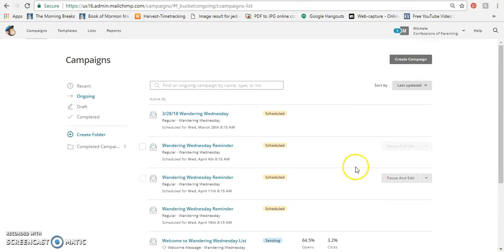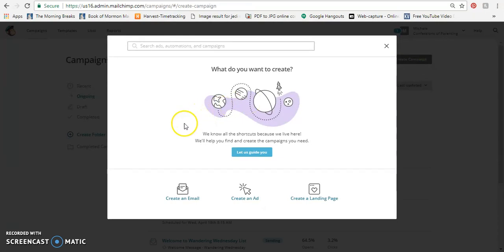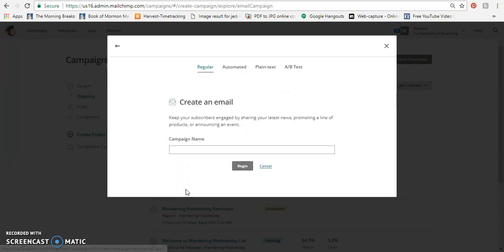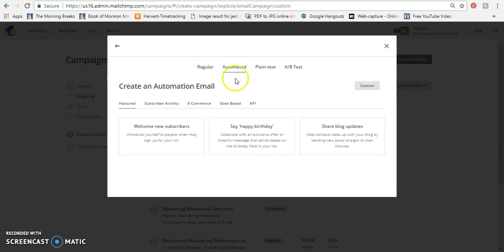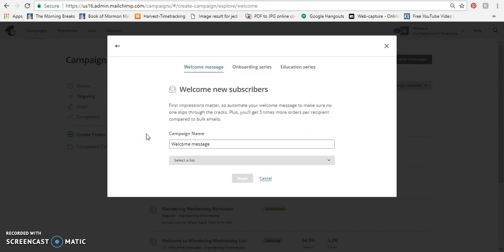Okay, to create a new automated email, you need to do it from this screen rather than starting with a template. And you choose create campaign. You choose create email. And then up here, instead of choosing regular, you need to do automated. And then there's a lot of different options. Both of the automated ones we have set up right now are welcome new subscribers. So you choose that, type the campaign name, select a list, and then do begin.